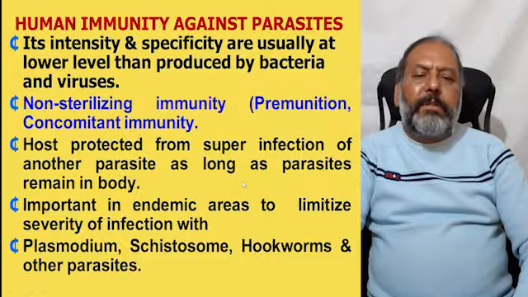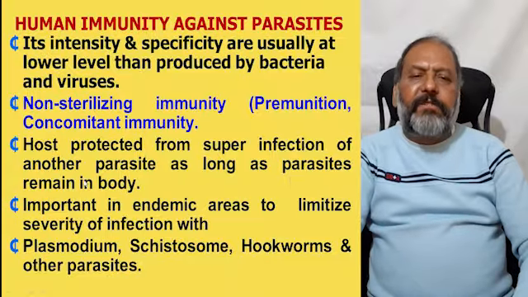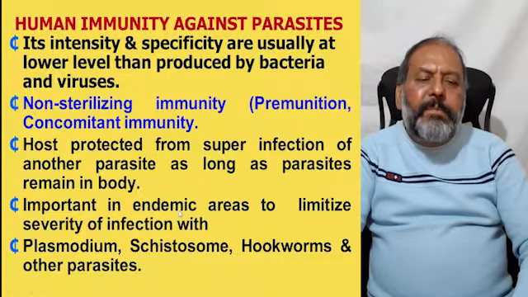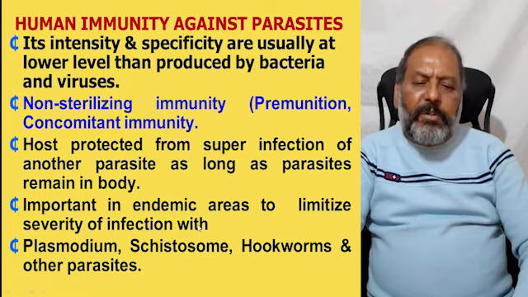It means the host is protected from superinfection by another parasite as long as the parasites remain in the body. It is important in the endemic area to limit the severity of infection with Plasmodium, schistosomes, hookworms,